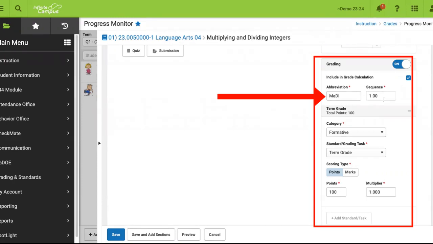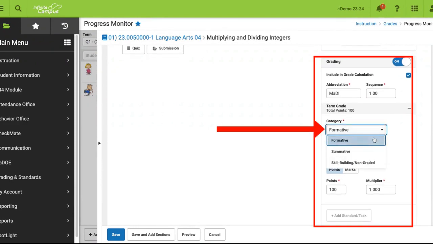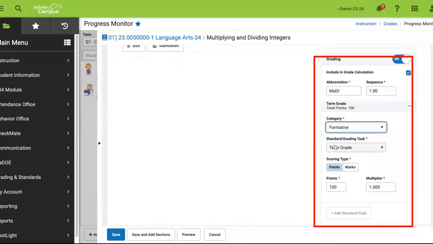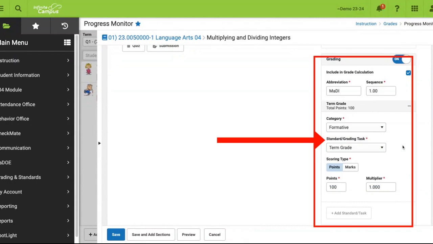The sequence, this is where in the gradebook this new assignment will be placed. Under category, remember you have formative worth 45%, summative 55%, and a 0% skill building / non-graded category. For this assignment, I'm going to select formative. The standard grading tasks, this would simply be the first 9 weeks, but for purposes of this video, I'll just leave that blank. Scoring type is going to be points for 4th and 5th grade.